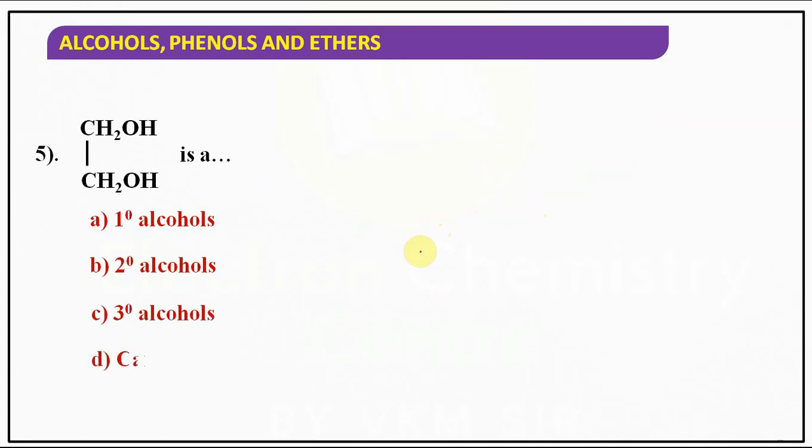It is an example of which type of alcohol? Observe where the OH group is attached. The OH group is attached to which carbon? Primary carbon. Hence it is also an example of which type of alcohol? Primary alcohol. Right? So here it is a primary carbon. Here also it is a primary carbon. Hope you understand.